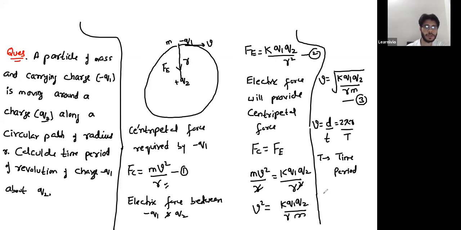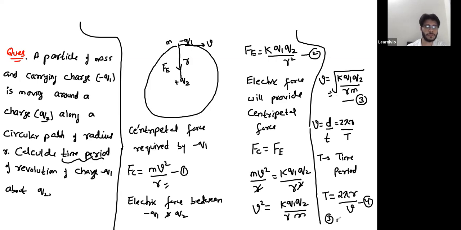So from here, you can write that your T is 2 pi r over v. So time period simply means time taken to complete one revolution. That's equation number 4. So in this numerical, you are supposed to calculate the time period. The time period comes out to be 2 pi r by v. You have the value of v from equation number 3.